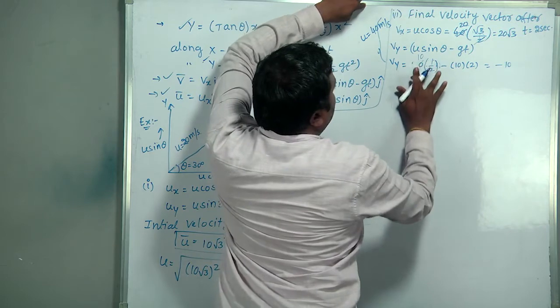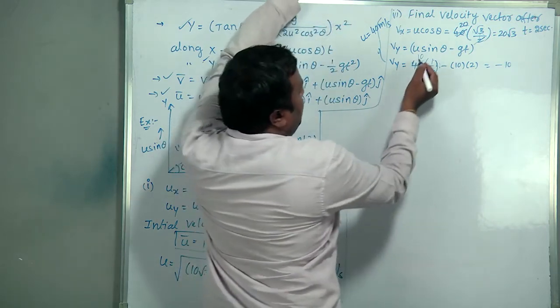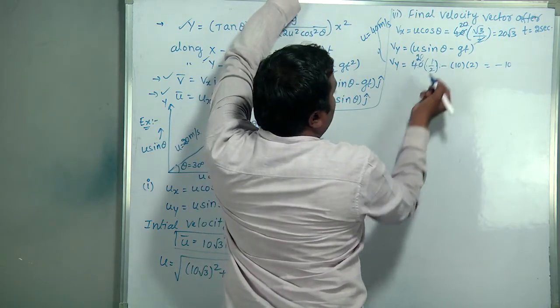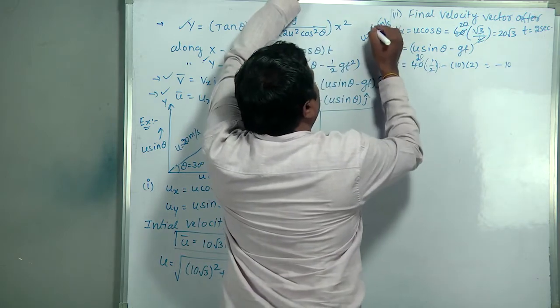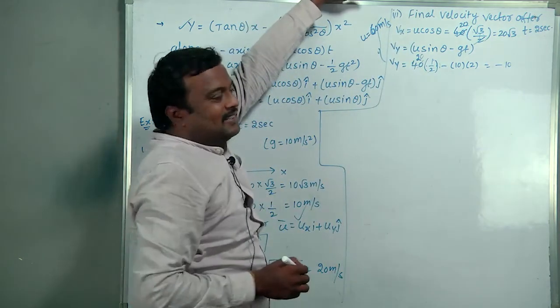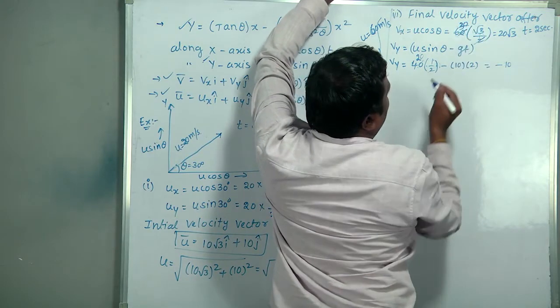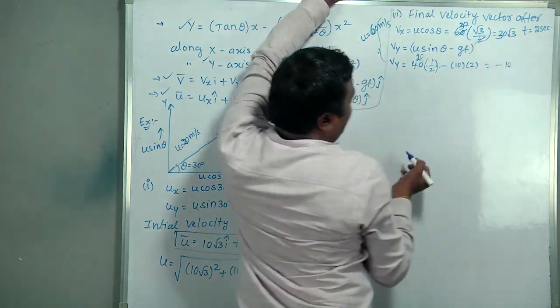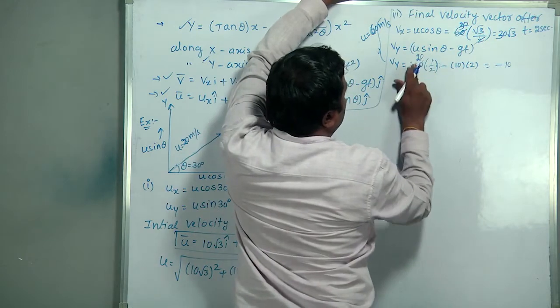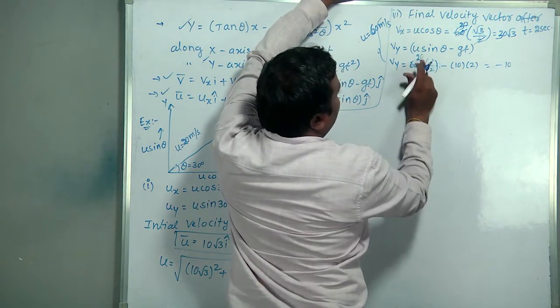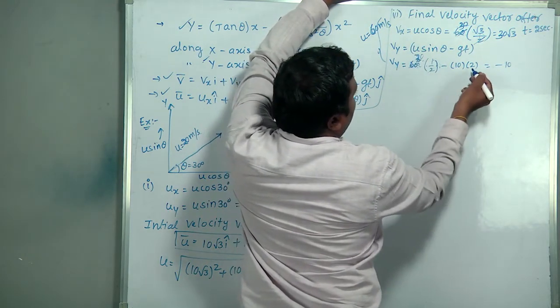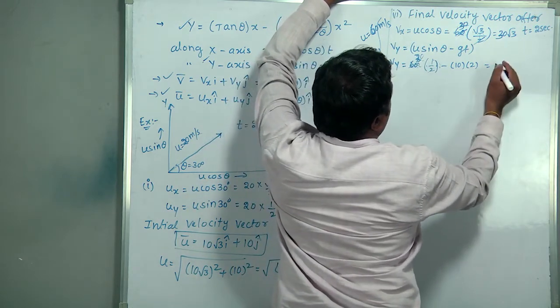Let us take u as 60 instead: 60 into root 3 by 2 becomes 30 root 3. Now here it is 60 sin 30, which is 30, then 30 minus 20 equal to plus 10.